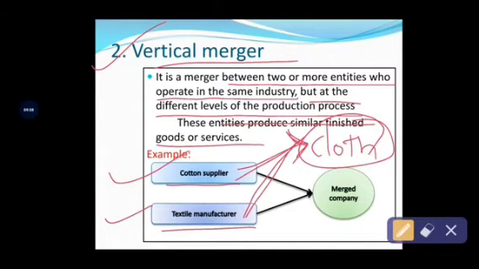One is engaged in cotton supplying and another in textile manufacturing. They follow different production processes, but both relate to the cloth industry. So this process will be called a vertical merger, and these entities ultimately produce similar types of finished goods and services related to cloth.